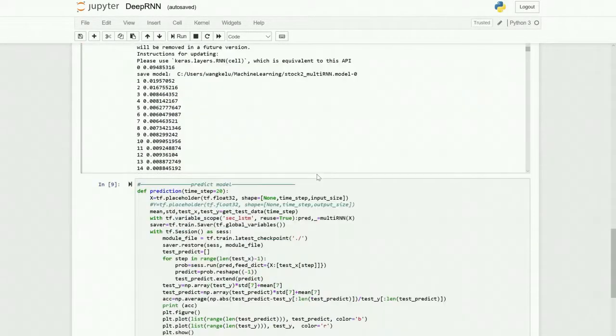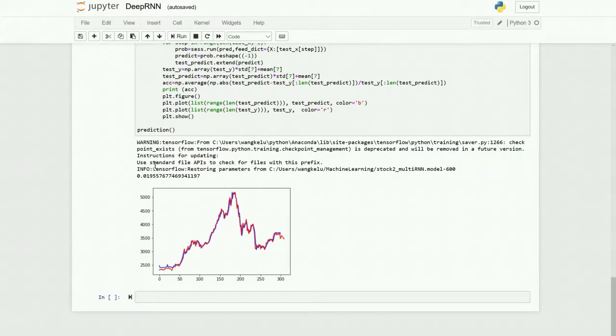And this picture is our result, and we can see that the MSE is 0.019556, and it's very low. So we can see that our model has a good performance.